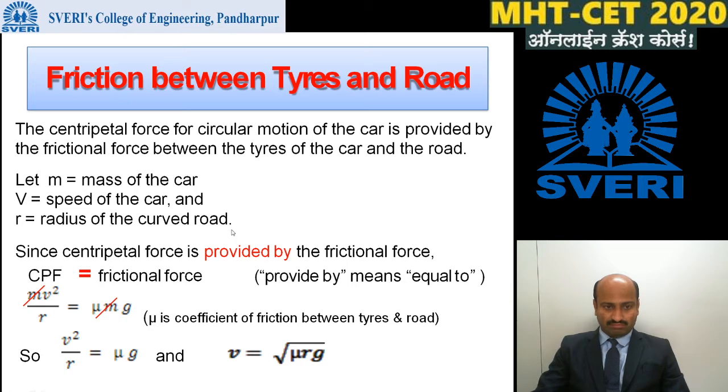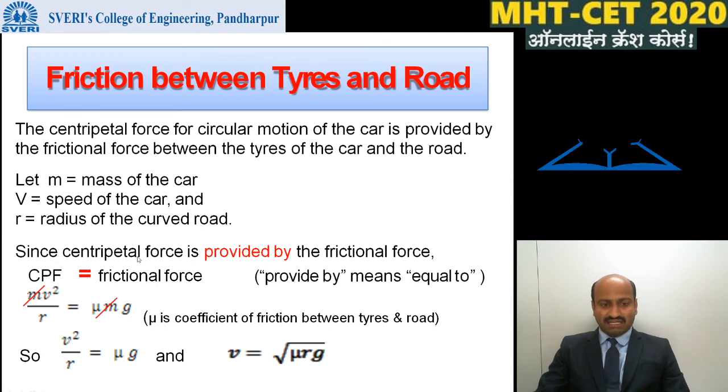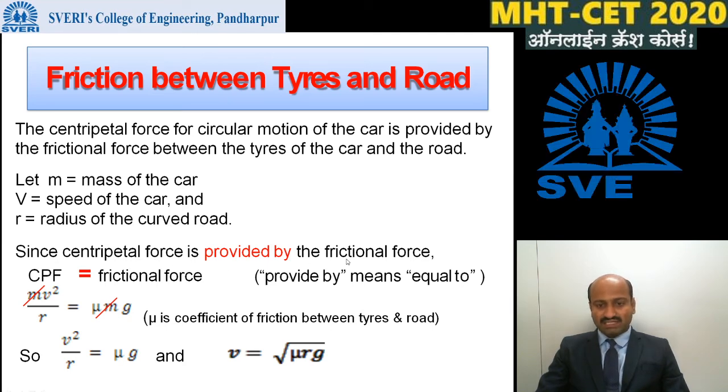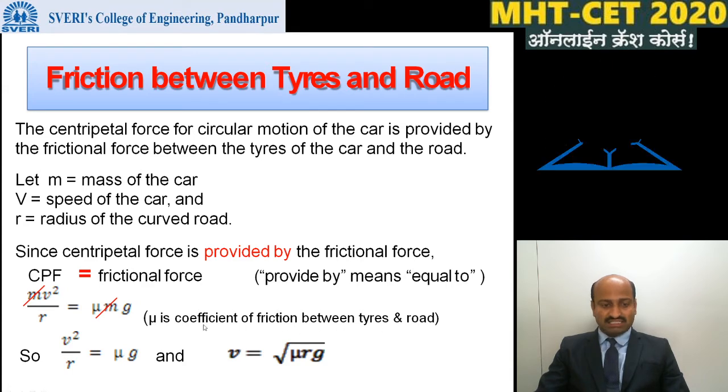Let m be the mass of the car, v the speed of the car, and r the radius of the curved path. Then the required centripetal force is provided by the frictional force, so the centripetal force is equal to the frictional force. We know the formula for centripetal force, mv squared divided by r, is equal to the frictional force, which is given by mu mg. Here mu is the coefficient of friction between tires and road.